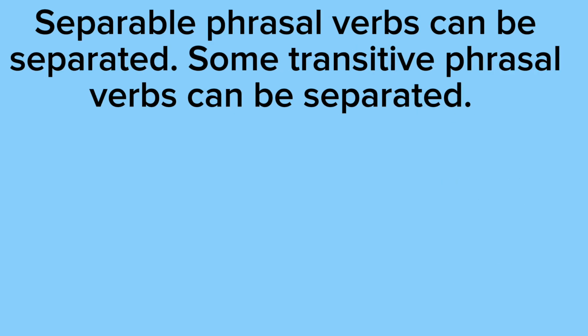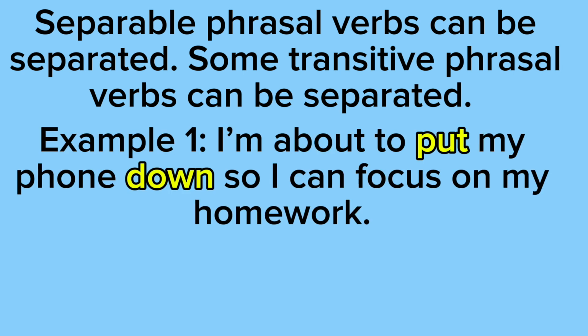Next, we have separable phrasal verbs, and these can be separated, as the name says. Some transitive phrasal verbs can be separated. So example 1 says, I'm about to put my phone down so I can focus on my homework. So the phrasal verb is put down, and as you can see, it's separated by the object. The object is what's receiving the action.